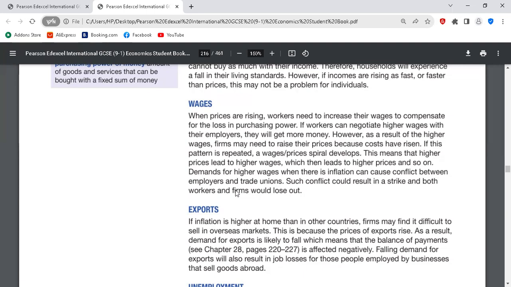So conflict between them will bring about industrial action. And if there's industrial action, there won't be output, there won't be wages. So both employers and employees will lose out. Employees will not be getting what they need. Employers will not be making revenue. So they are both going to lose out on what they want and what they need. Clear? Yeah.